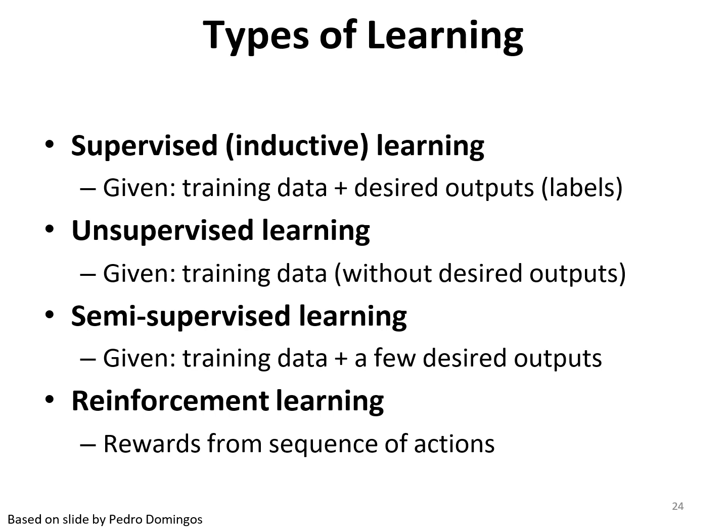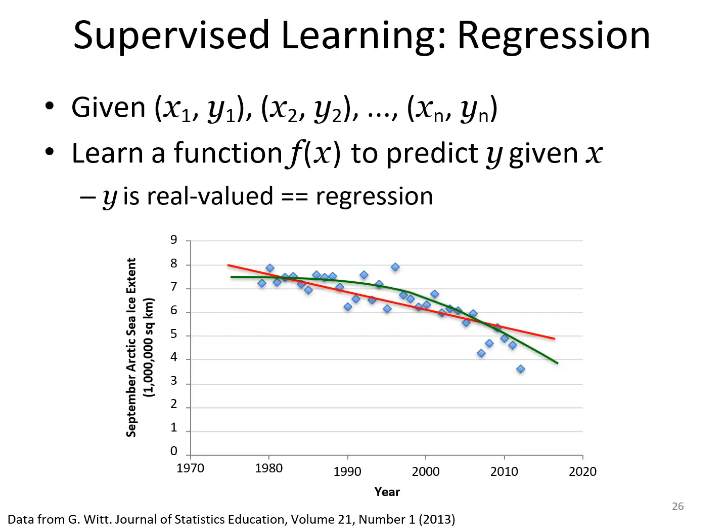And semi-supervised has a few labeled and a few unlabeled data, so we can use the semi-supervised method. And reinforcement is reward-based, as a sequence of actions. So this is the basic information on the types of learning.